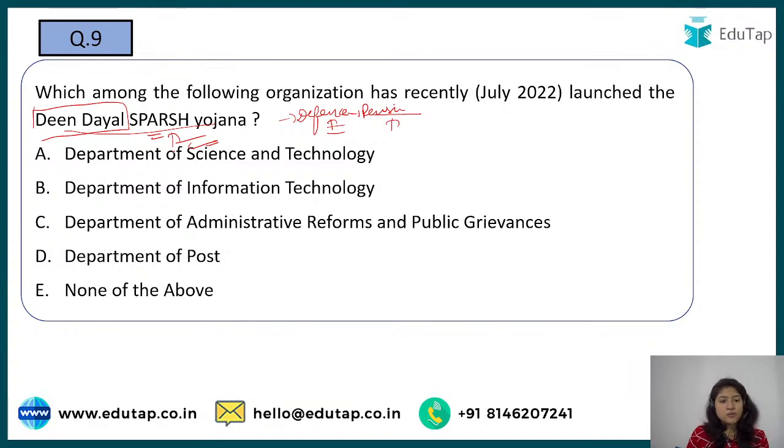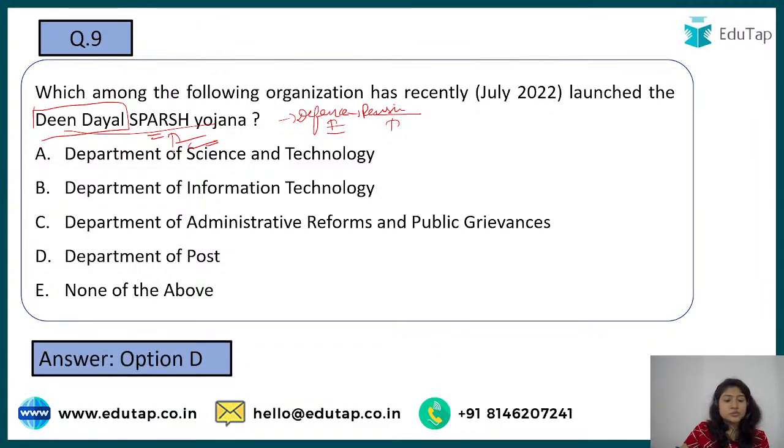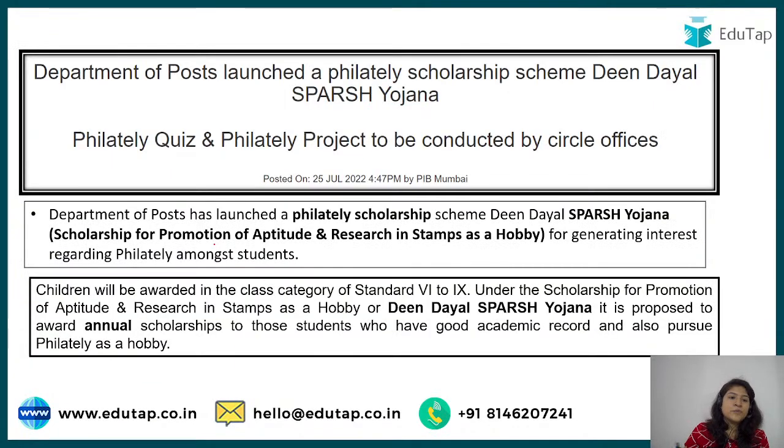So here we are talking about different ministries. I'm getting answers. Option number D, yes, Madhur is saying the right answer. Megha, Nilesh, Anuradha saying the right answer. Option number D, yes, Department of Post, that is the right answer to this. So now what is this scheme all about? First of all we look at the full form of SPARSH, that is Scholarship for Promotion of Aptitude and Research in Stamps as a Hobby.